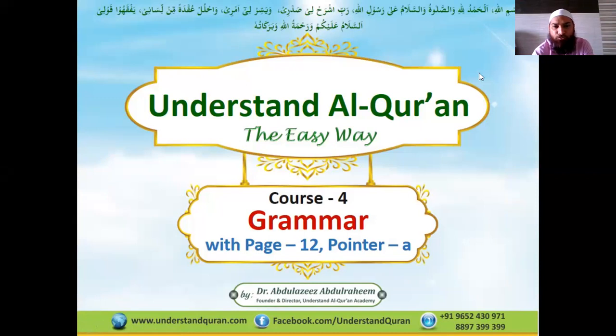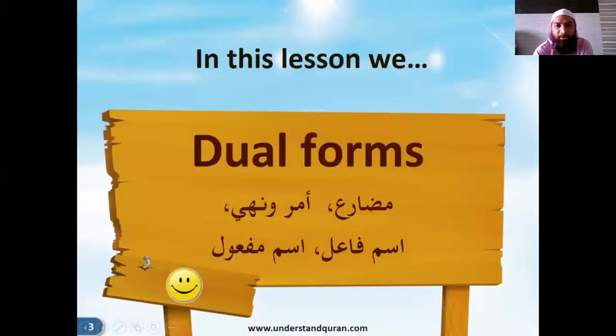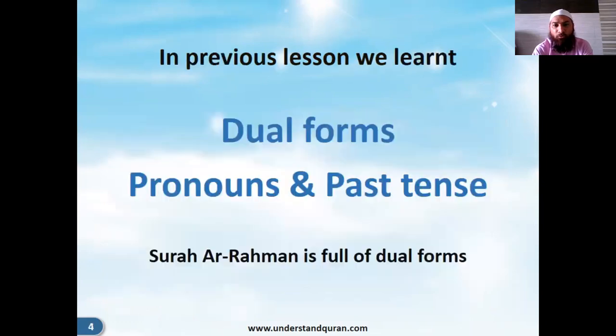So we are on the course 4 grammar, page 12, and pointer A that we did just now. We are going to do the dual forms today for Mudare, that is present tense, Amr, order, and Nahi, negative order, Ismul Fa'il, that is active participle, and Ismul Maf'ul, that is passive participle. So we're going to do the dual forms of all these.